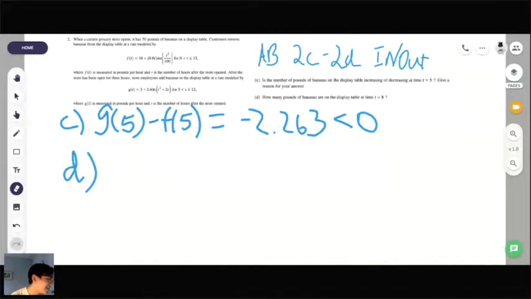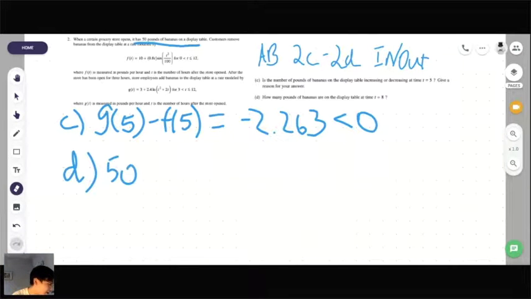Yeah, 50 pounds of bananas on the display table. Great job, everybody. So because we know that there's 50 pounds at the beginning, let's look at part D here. How many pounds of bananas are on the display table at time t equals 8? So what do we always want to start off these kinds of questions with? Hint, it's what I just mentioned. Yeah, 50. It's our initial condition.